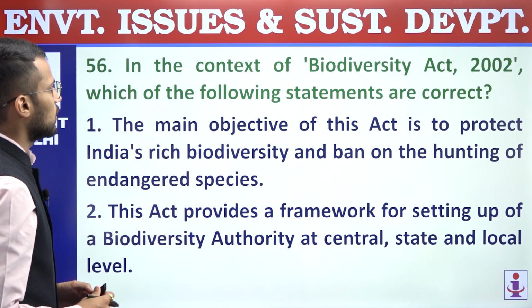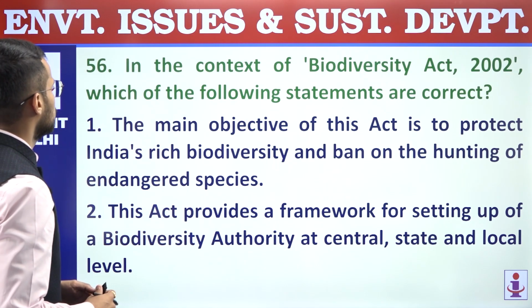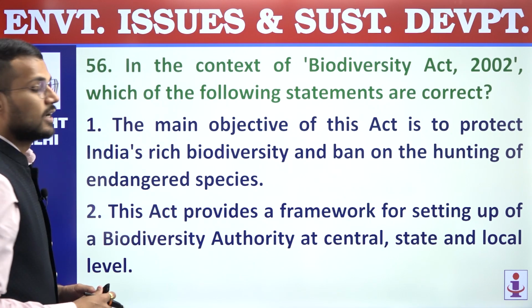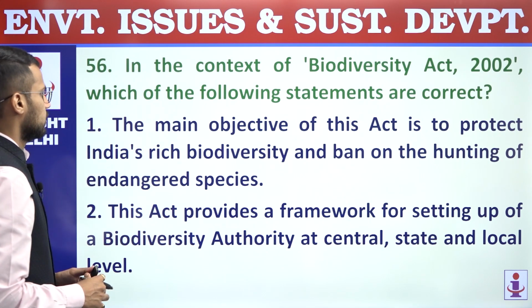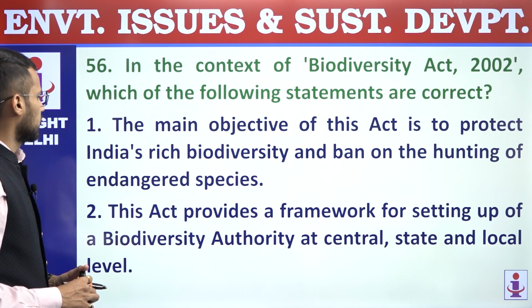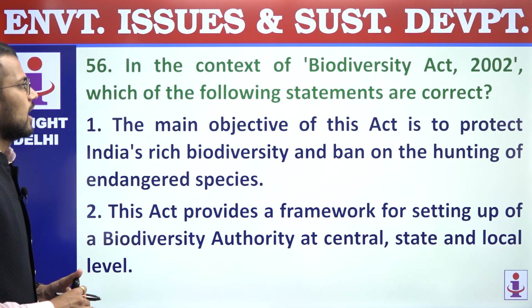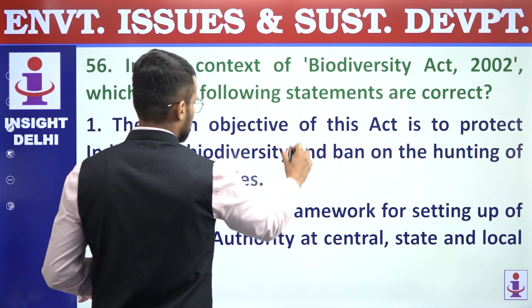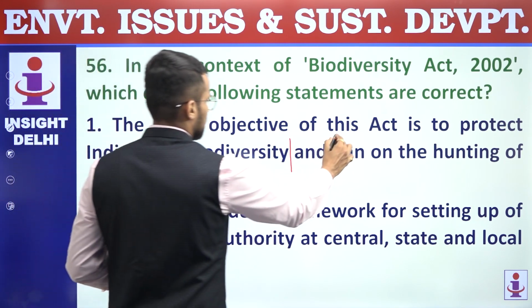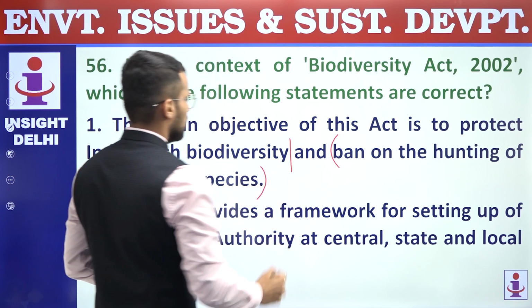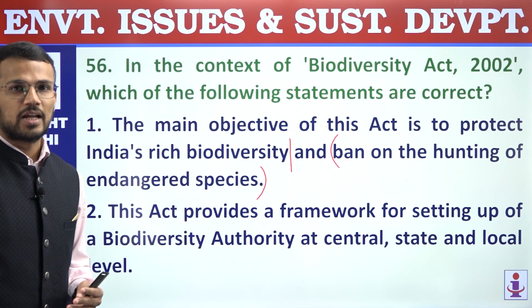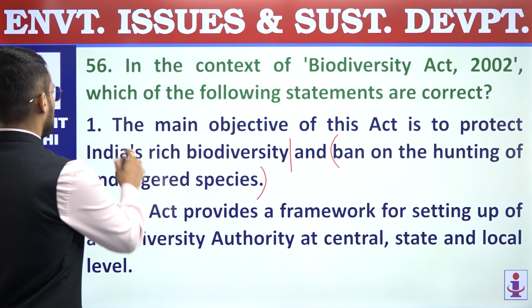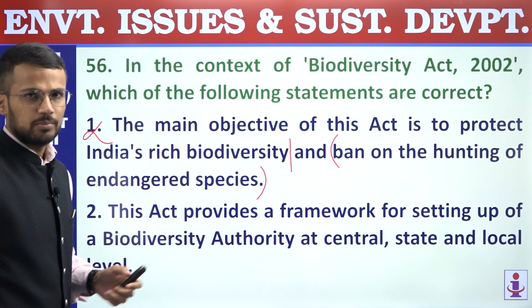Next now, 56. In the context of the Biodiversity Act 2002, which of the following statements are correct? First, the main objective of this act is to protect India's rich biodiversity and ban on the hunting of endangered species. Till this point the statement is okay, but this part, ban on the hunting, is an objective of the Wildlife Protection Act 1972, not of the Biodiversity Act, and that's why the first statement is incorrect.